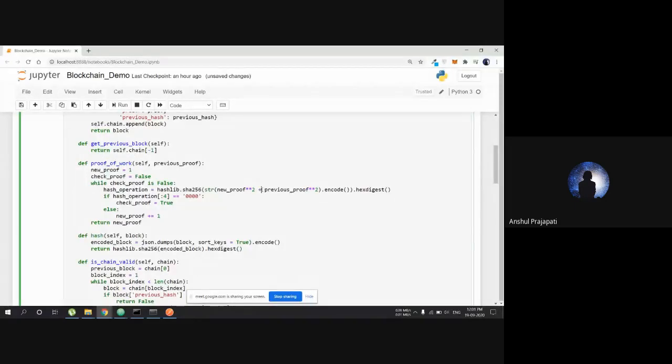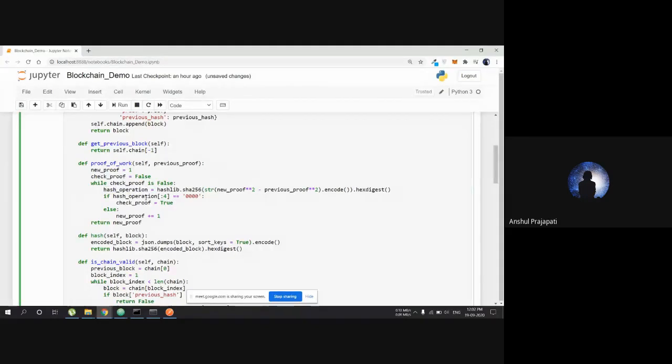What does symmetry mean? If I give plus here, then new proof plus previous proof is equal to previous proof plus new proof. That is the symmetry, but we don't want it because after some amount of time it is going to give the same answer, so it is very predictable. So we are giving minus, because new proof minus previous proof is not equal to previous proof minus new proof. This is all mathematics, and that's how we create a hash operation.